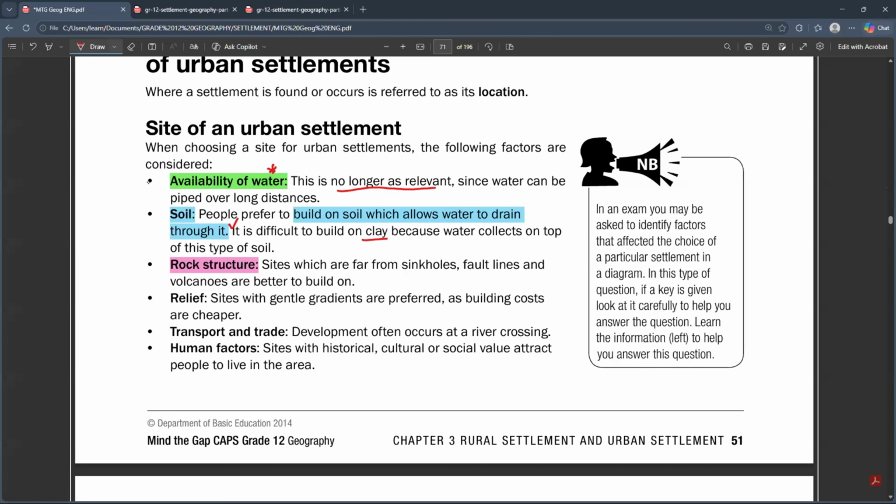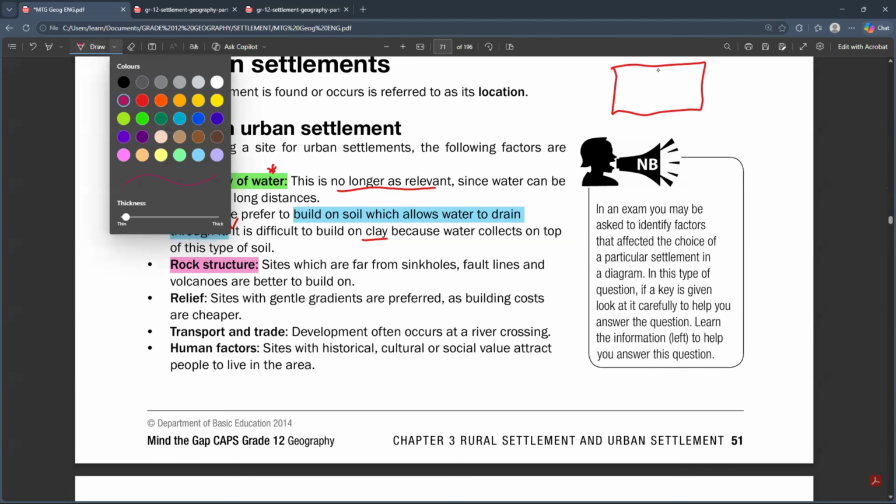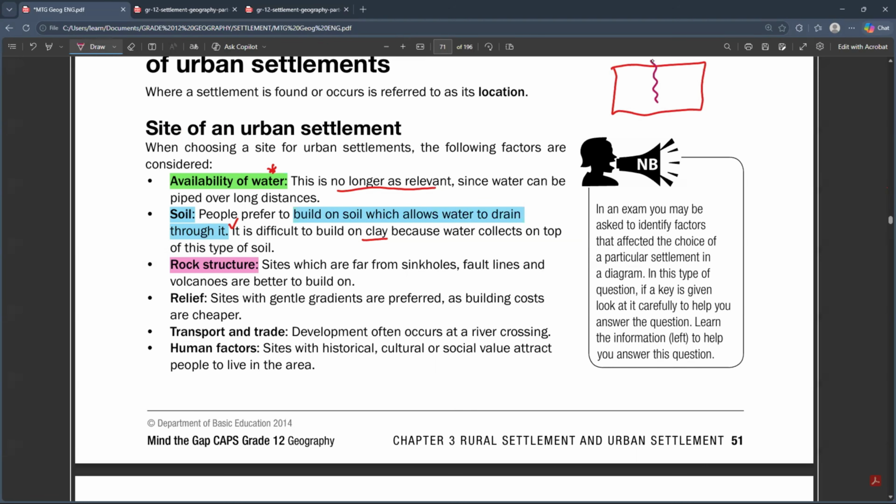These things actually cause earthquakes and all of that. You guys already know from grade 10, even when we explain the theory of plate tectonics, we say that the ground can just split, okay? The rocks can just split, or the rocks can break due to tectonic forces. That is something that happens. So even the ground that you are living on can just break apart, due to the rock structure. So there are certain places that have got a risk of breaking.